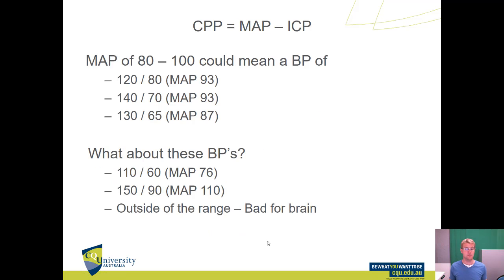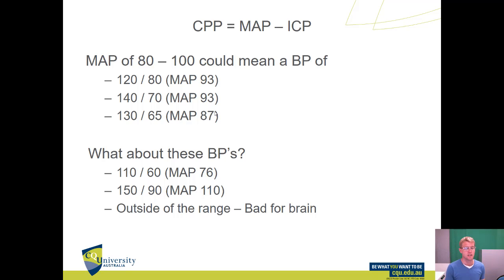What's that actually going to mean for a blood pressure though? Well, there's a few examples here. A mean arterial pressure of between 80 and 100 could mean a blood pressure of 120 on 80, which gives you a MAP of 93. Could be 140 on 70, which still gives you a MAP of 93. Could be 130 on 65, which gives you a MAP of 87. So there's actually a little bit of range there.